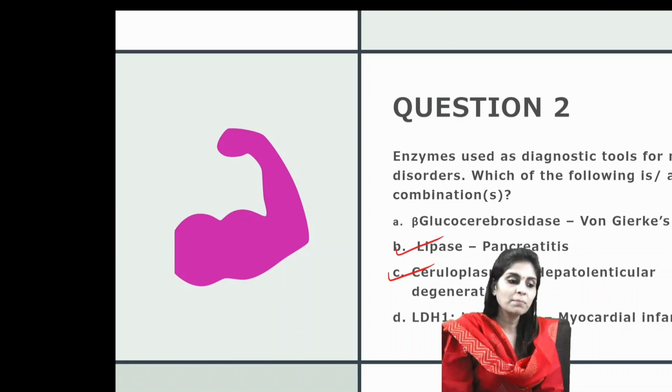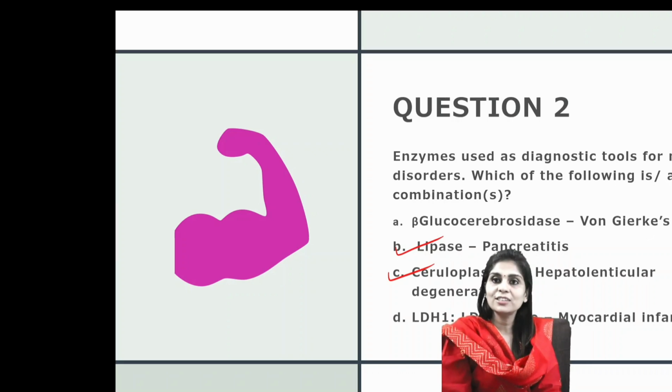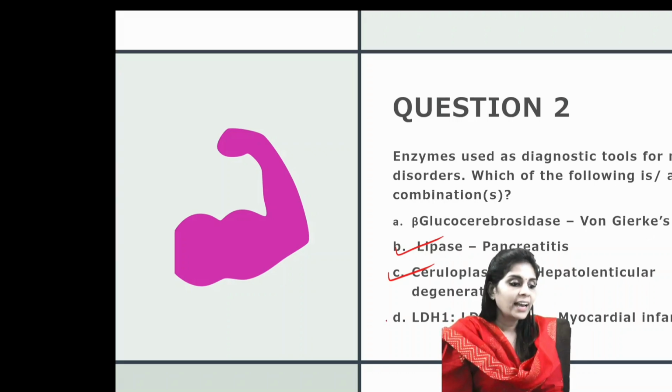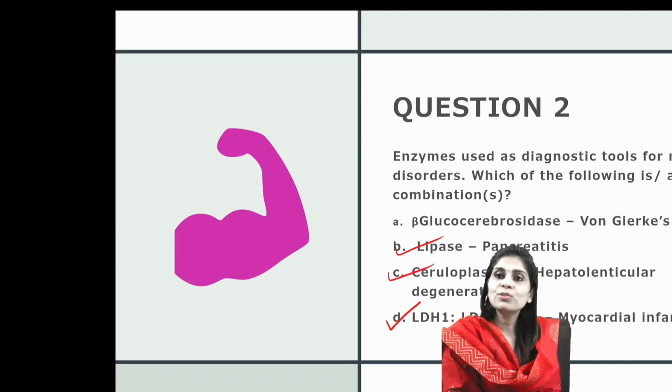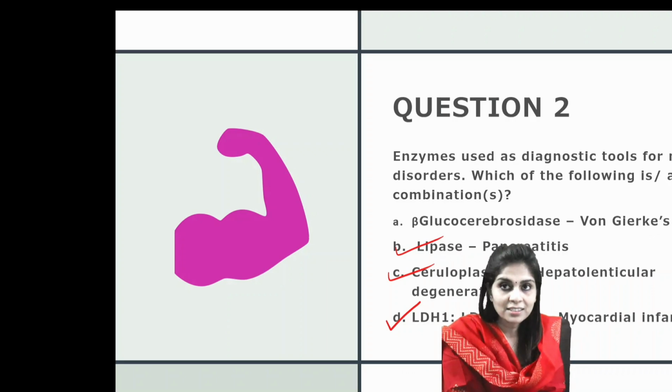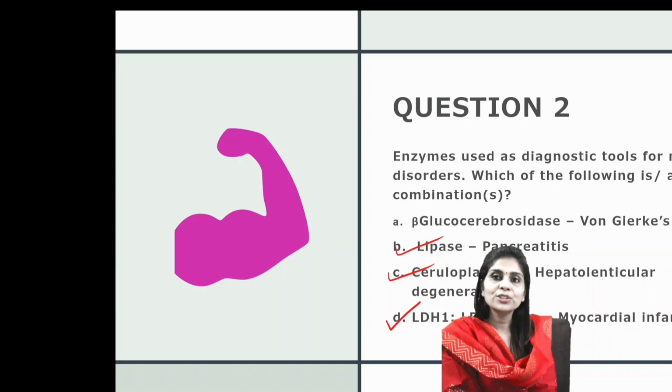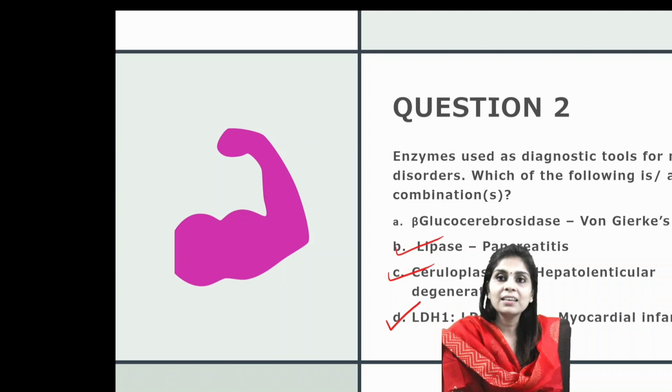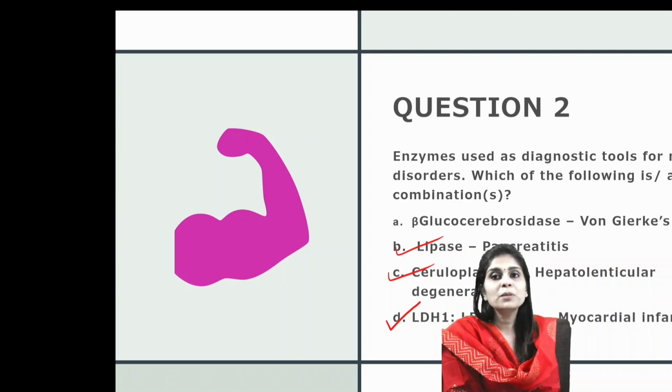Ceruloplasmin is of course a marker in hepatolenticular degeneration or Wilson's disease. And LDH1 to LDH2 ratio. About this, LDH2 is an enzyme present in RBCs. LDH1 is present in myocardial cells. And normally LDH2 level is high. And in myocardial infarction, LDH1 level will be elevated. This is called as flipped pattern of LDH.